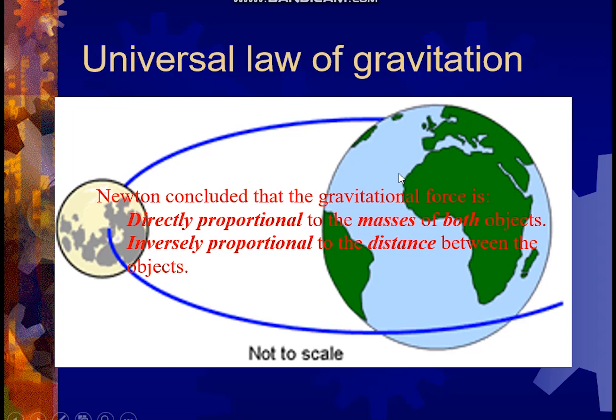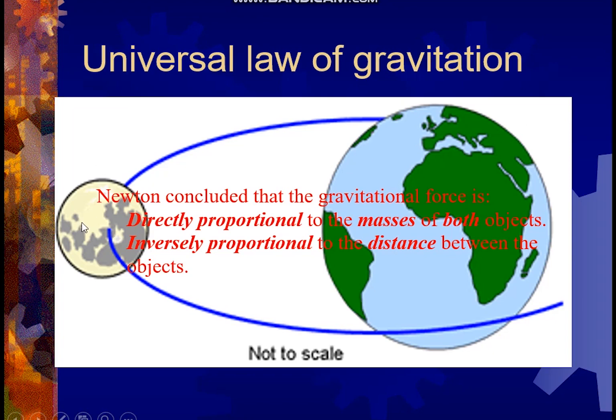So, according to Newton, he concluded that between the Earth and the Moon there is a gravitational force. How strong this gravitational force is depends upon the mass of this object and that object.